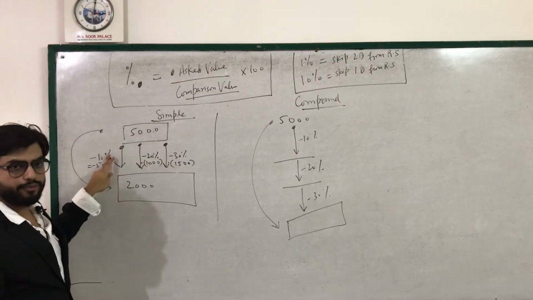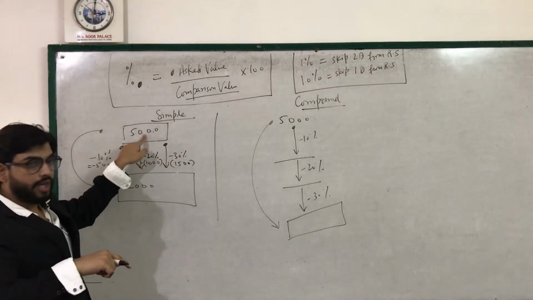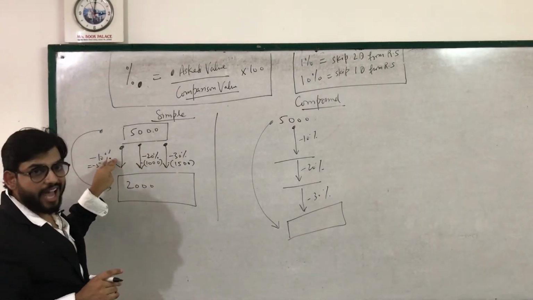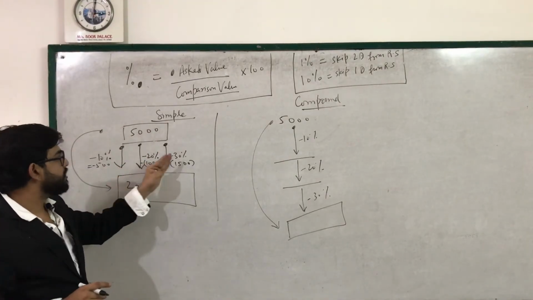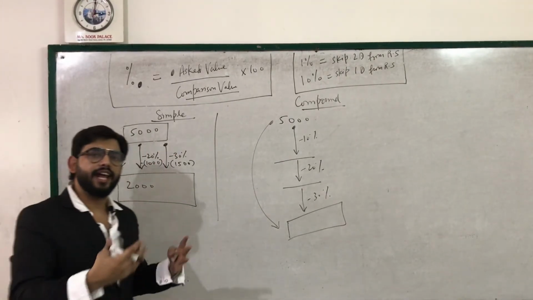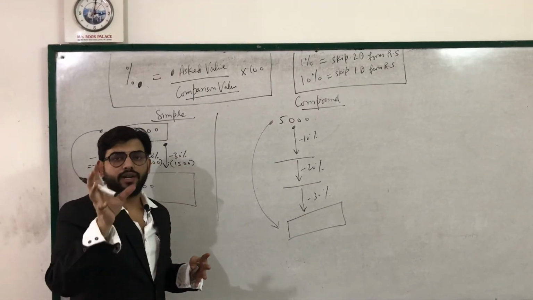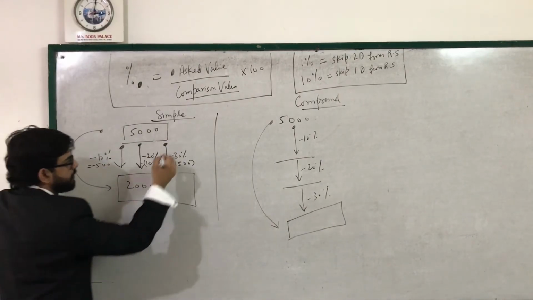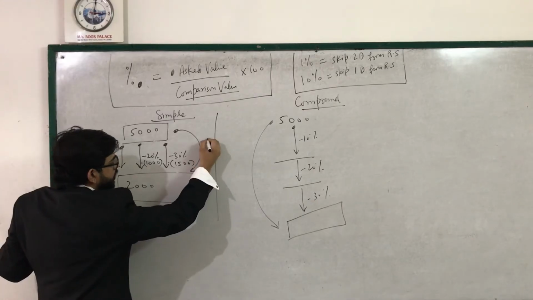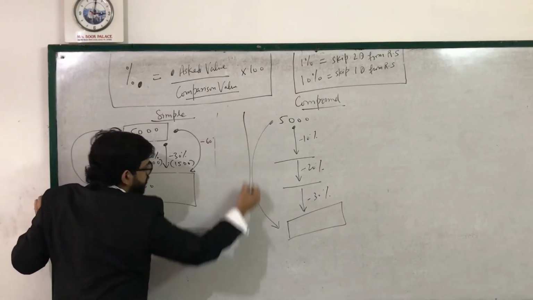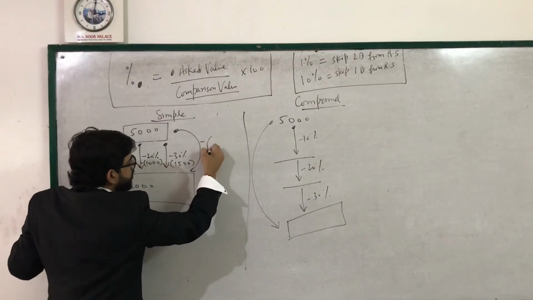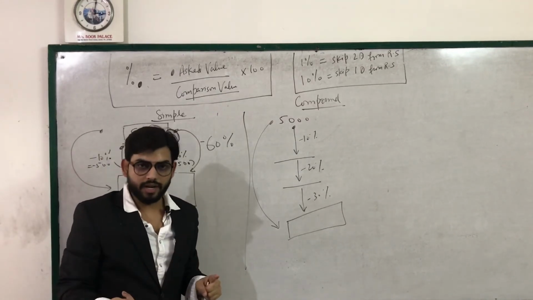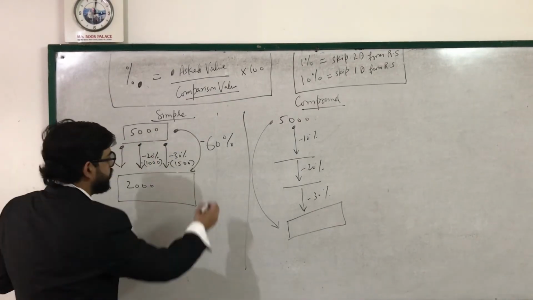Because I am subtracting 10% from 5,000, 20% from 5,000 and 30% from the same 5,000, because all the three decreases were happening on the same base value. So we can simply add these percentage decreases, and then later on we can find out the total eventual decrease. So 30, 20 and 10 is 60%. So we could have simply done 5,000 reduction is 60%. So 5,000, 10% is 500, 60% is 6 times, 3,000.